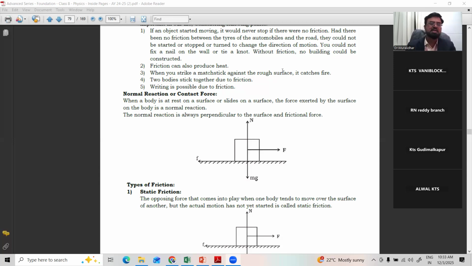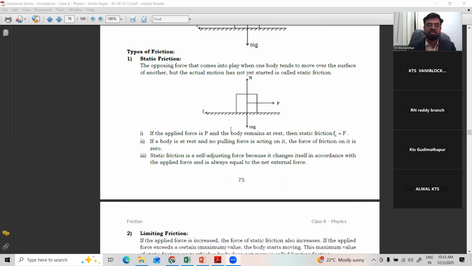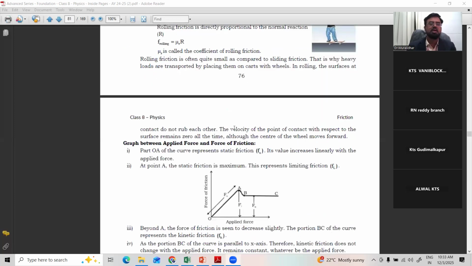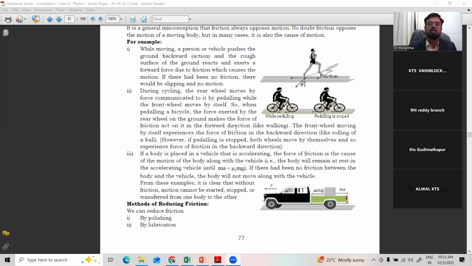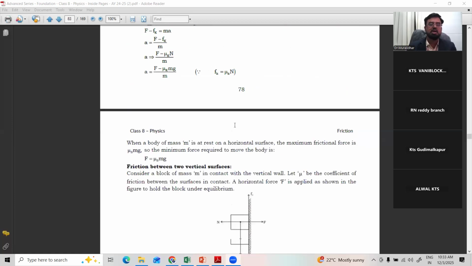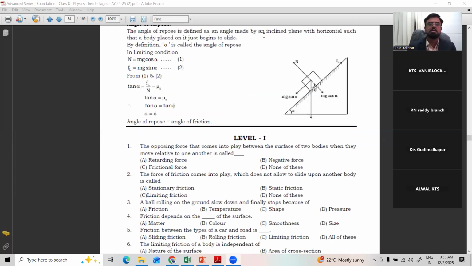So, when you meet in the next class, we'll discuss what the contact force and normal force are. Just now we have seen a video also. And what are the types of friction? There are three types of friction. We'll discuss all three. And after that, some more about methods of reducing friction and increasing friction, and a few other topics. It may take one or two sessions, right?